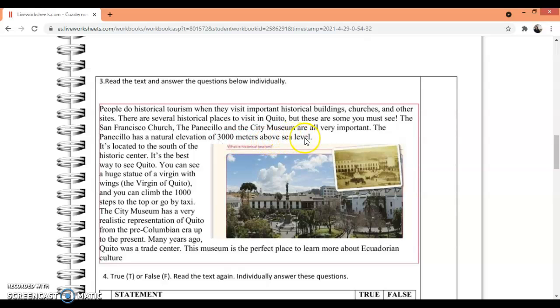The Panecillo has a natural elevation of 3,000 meters above sea level. It's located in the south of the historical center. It's the best way to see Quito. You can see a huge statue of the Virgin with wings, the Virgin of Quito, and you can climb the 1,000 steps to the top or go by taxi. The City Museum has a very realistic representation of Quito, from the pre-Columbian era up to the present. Many years ago, Quito was a trade center. This museum is the perfect place to learn more about Ecuadorian culture.